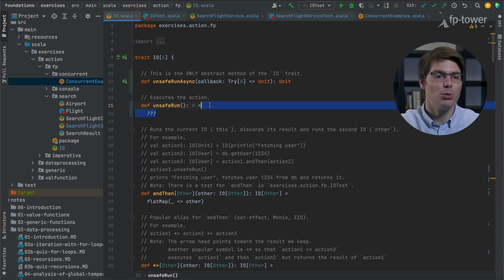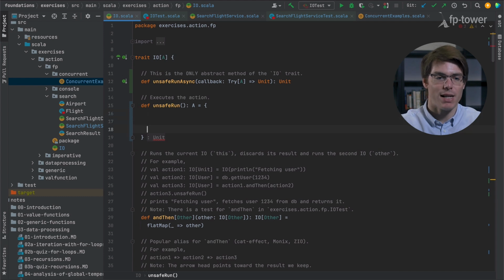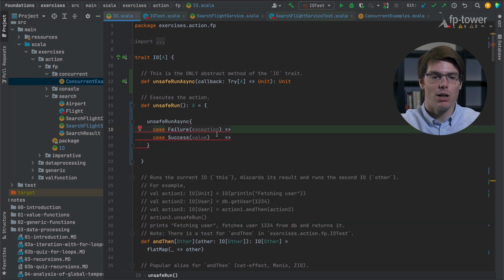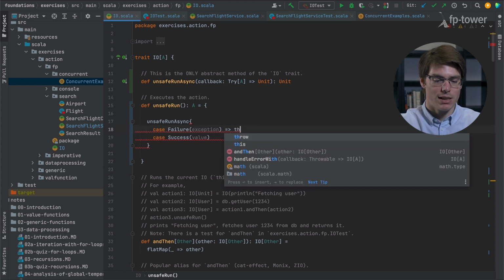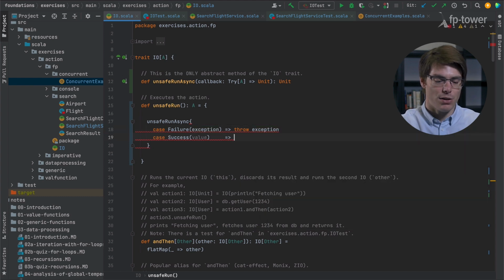Okay, so how are we going to implement unsafe run? We know we need to call unsafe run async because this is the only method we have access to. So we'll say unsafe run async, and now we can do an exhaustive pattern match to say, okay, either it's going to terminate with a failure, which is an exception, or with a value of type A. So if it's an exception, let's throw it, and if it's a value, let's return it.